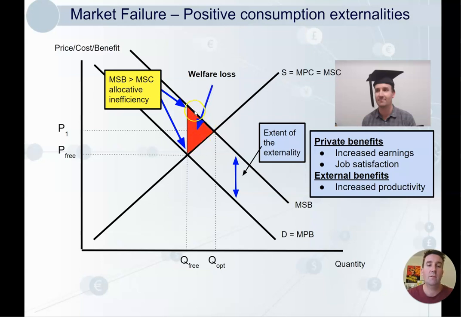So until I get to this point of consumption, I'm being allocatively inefficient from society's point of view. So therefore, this represents our welfare loss. This is all the benefits that society is not getting because education is consumed at Q3 rather than Q opt. Right? So remember, this education goes across the economy. There are huge amounts of people getting education for their own private benefits, but perhaps society would be better off if they did more of it.